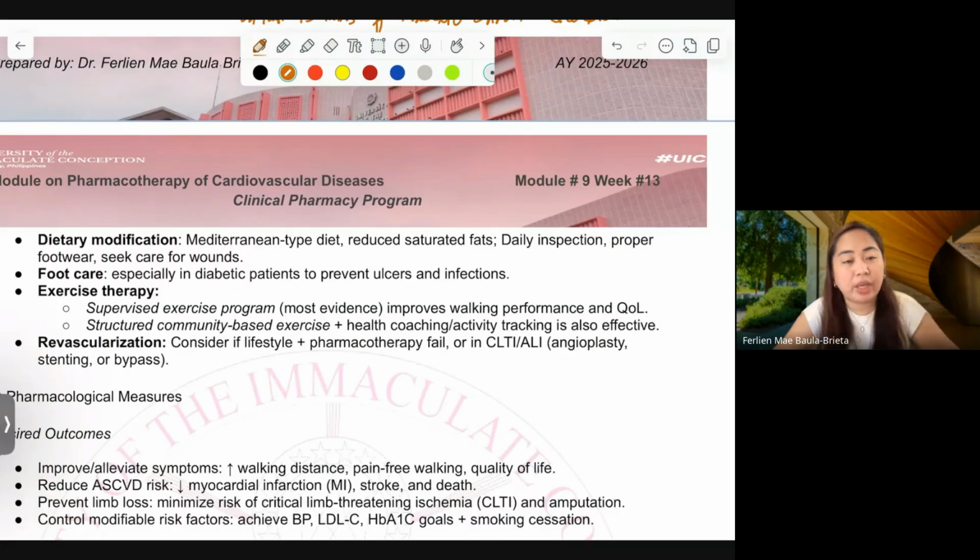What is the Mediterranean diet, class? Are you familiar? Anyone who has an idea what is Mediterranean diet? Is it applied to even healthy people?